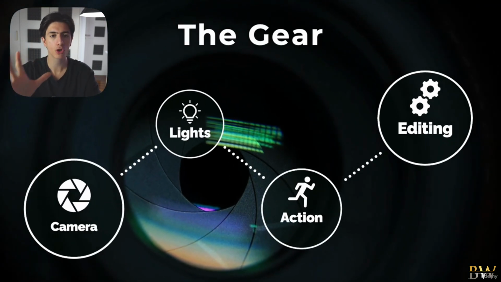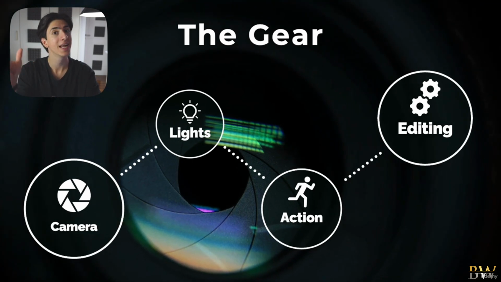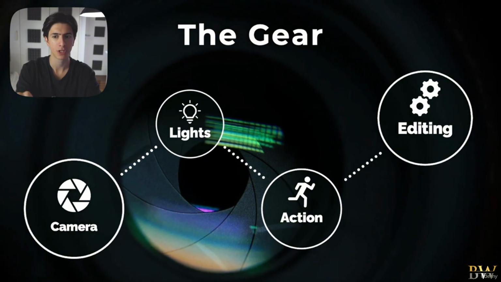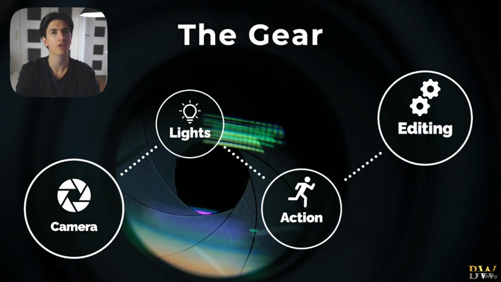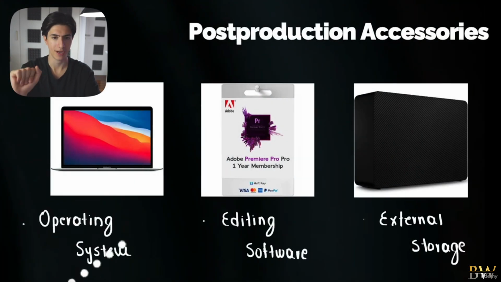All right, and this concludes all of the gear that we've talked about up until this point: the camera, the lights, and action, right? If we're shooting outdoors, how we're going to stabilize our clips. Now let's move to the final part of this presentation, which is editing, right? So what gear do we need in video editing?